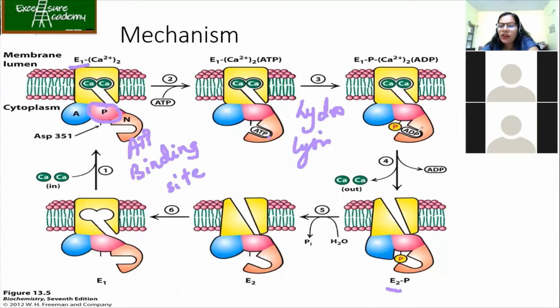The phosphate group from the ATP has been bound to the aspartic residue and the ATP has become ADP. Okay. Now, once it becomes ADP, the ATP binding site loses its affinity for ADP. Getting the point? It has affinity for ATP only. So once it becomes ADP, it loses its affinity.